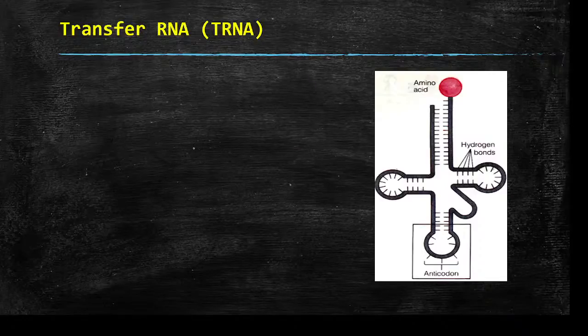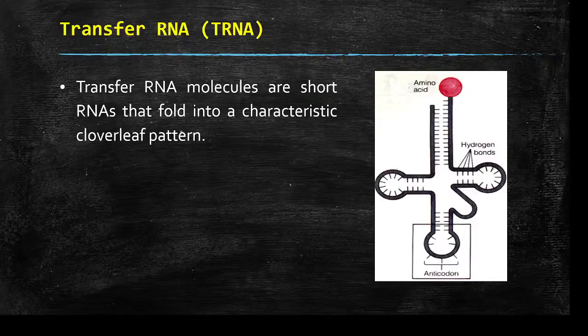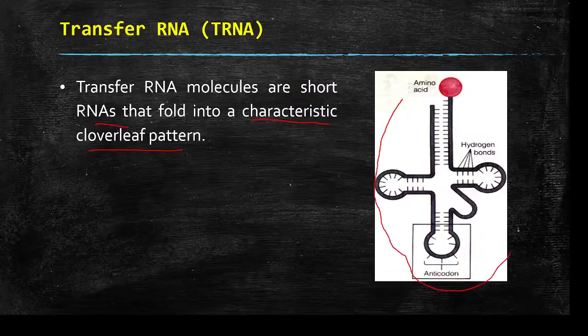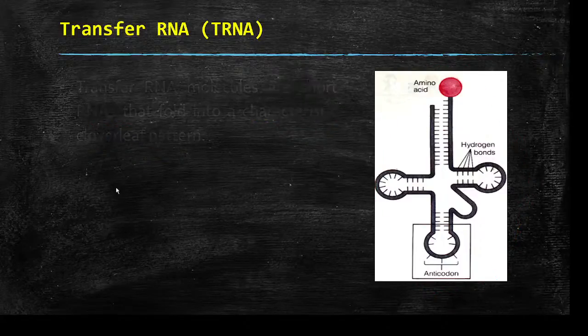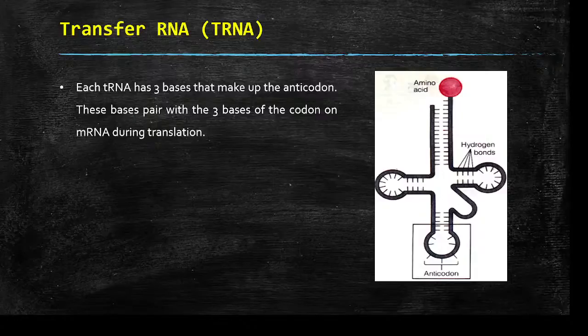Okay, so now we will look into the structure of tRNA, which is very important to study the translation process. Okay, so transfer RNAs are short RNAs that fold into a characteristic clover leaf pattern. So it is having the shape of a clover leaf. And each tRNA has three bases that make up the anticodon. So here you have the three bases that make up the anticodon. So these anticodons have the ability to pair with the three bases of the codons on the mRNA during translation.